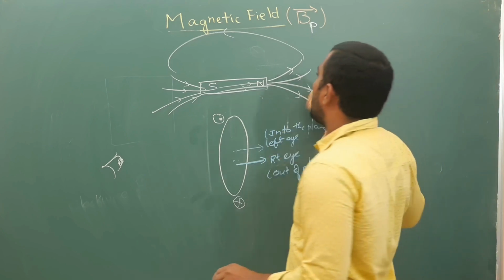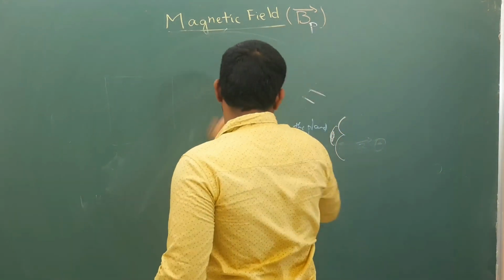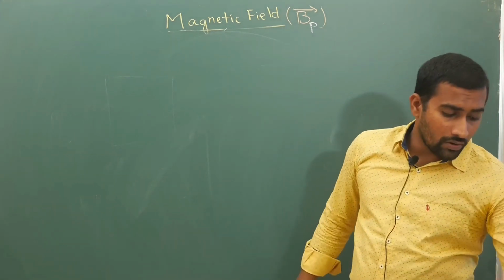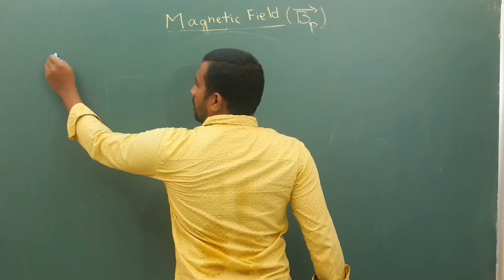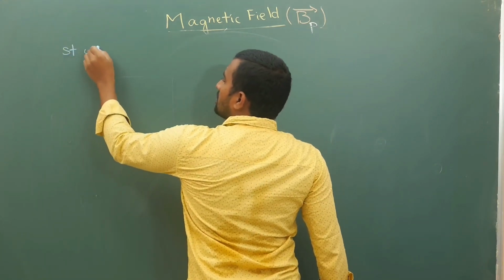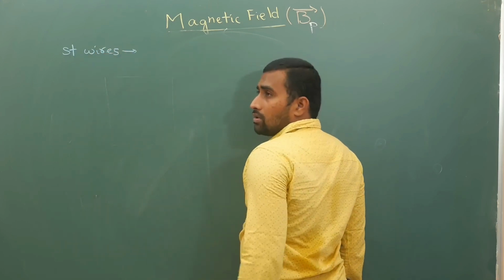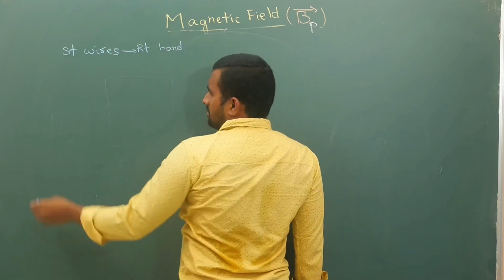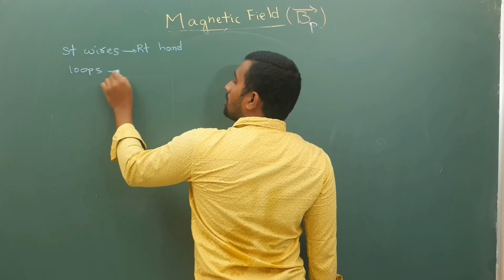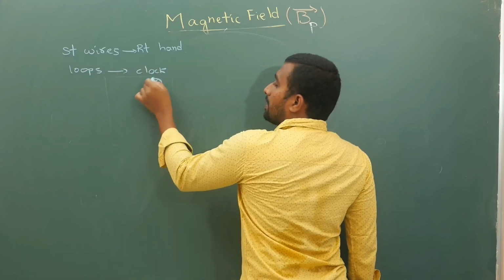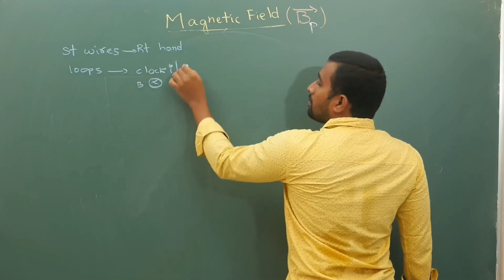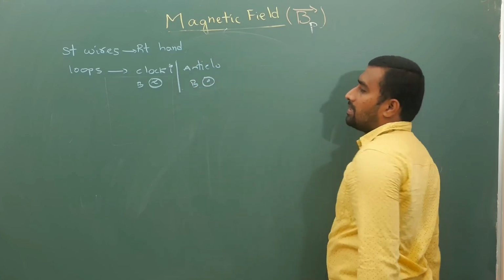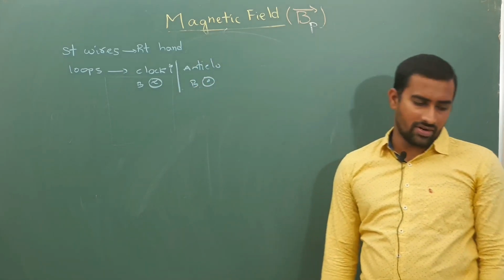So far I have discussed only the direction; I did not calculate the magnitude. So here is the conclusion of what I have explained. Straight wires: go for the right hand thumb rule. Next, loops: clockwise I, B is into the plane. Anti-clockwise I, B is out of the plane. That much is enough for the direction of the magnetic field.